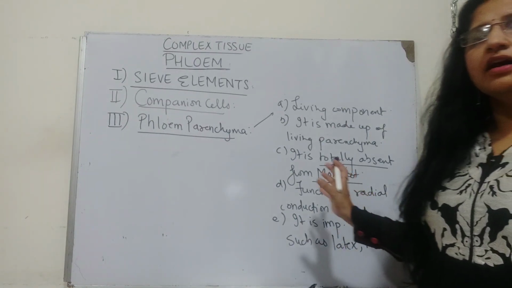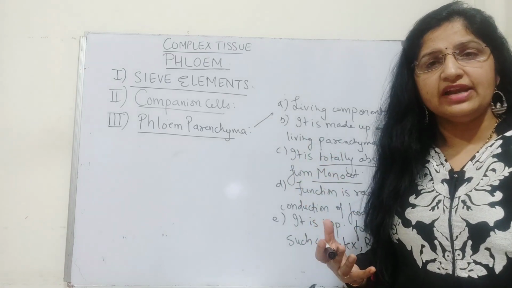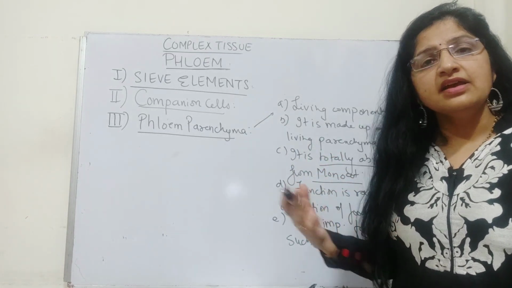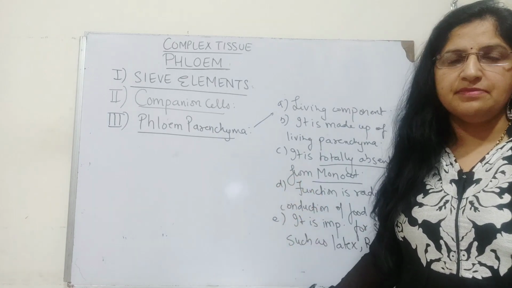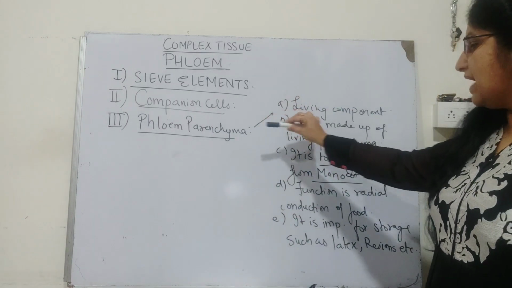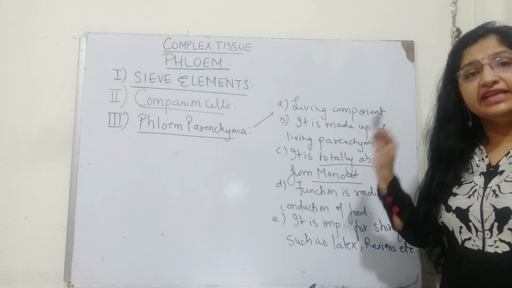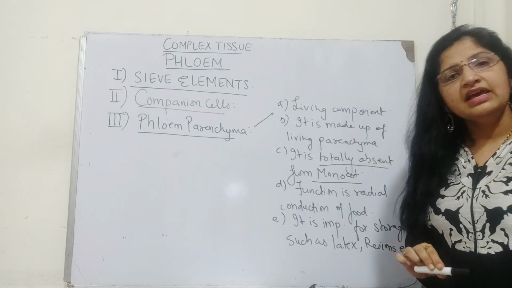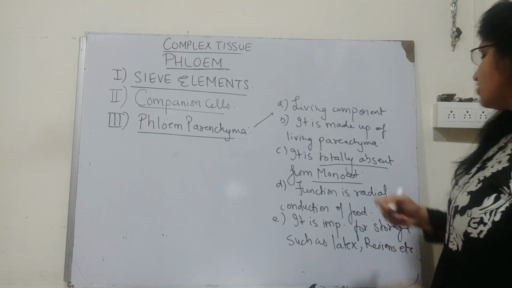These are basically a speciality of many dicots, which secrete some kind of ergastic substances that are stored in the parenchymatous tissue. So phloem parenchyma is usually not seen in monocots, but it is mostly seen in dicots. Its function is that it also helps in the radial conduction of food.